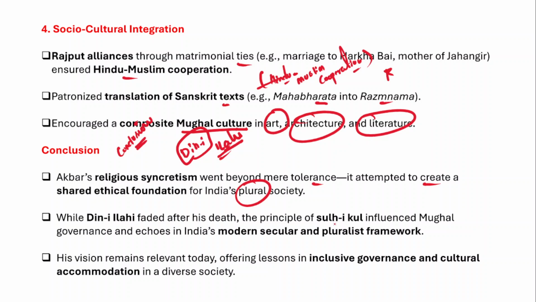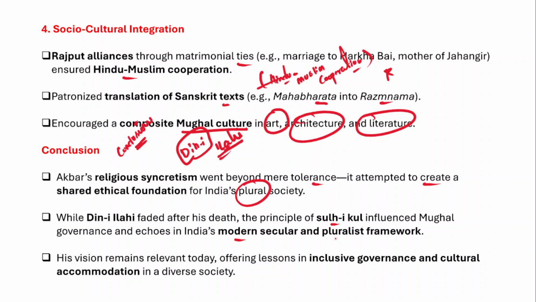And in fact his principle of sulh-i-kul, or the principle of toleration, has influenced the Mughal governance, and it even echoes India's secular and pluralist framework. Now, even the Indian constitution is a secular constitution, right? So we value unity in diversity.